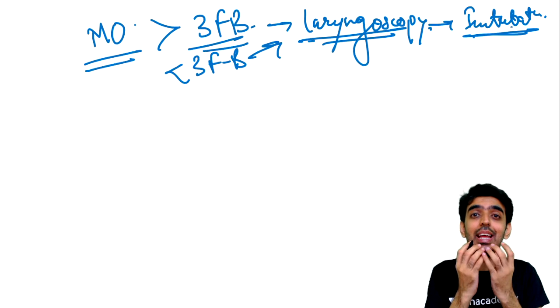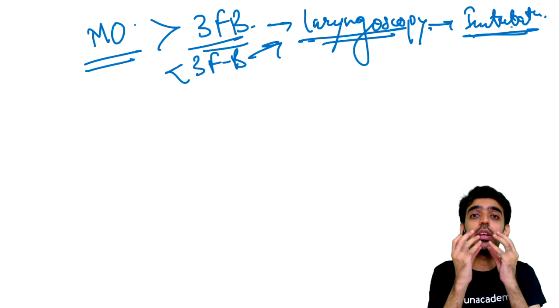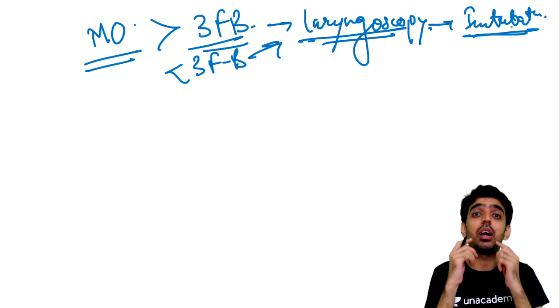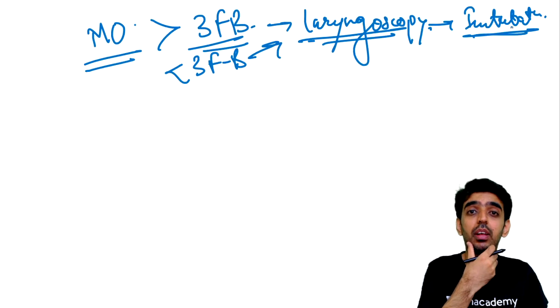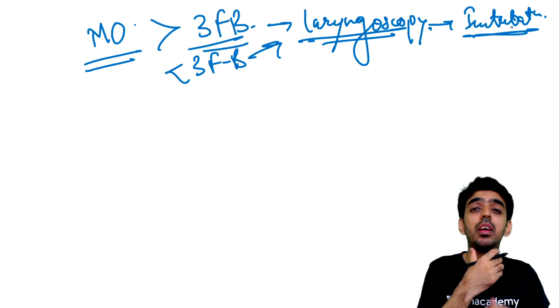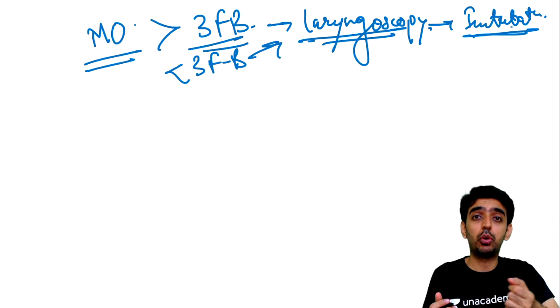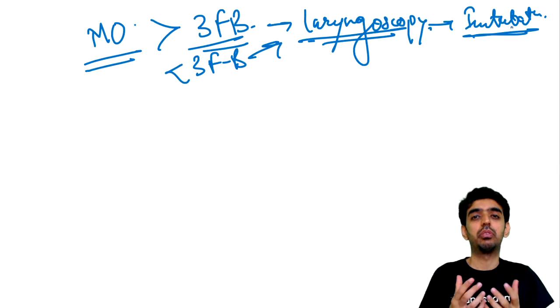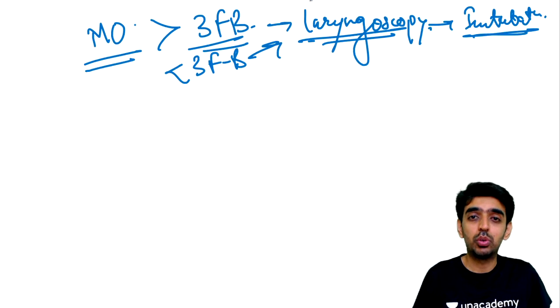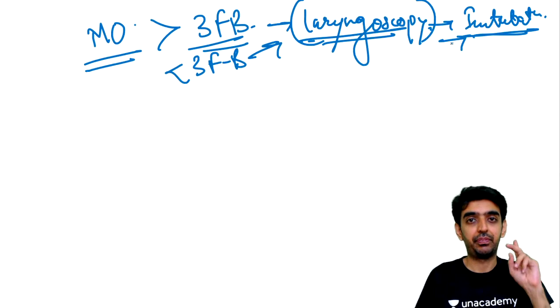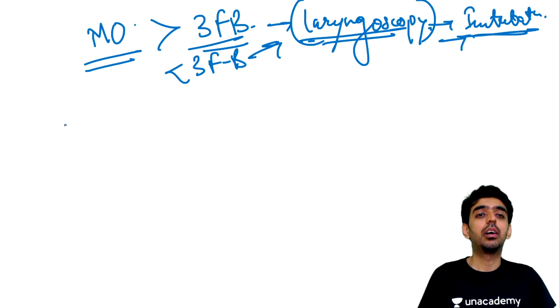As the tongue enlarges in size, the oral cavity shrinks. Although the oral cavity is the same, the amount of the cavity occupied by the tongue is more. So what is happening here? When you are performing the laryngoscopy and want to push the tongue aside, it becomes difficult. So anything that makes laryngoscopy difficult will make intubation also difficult. Remember this, guys.